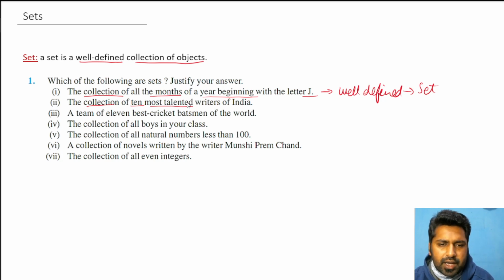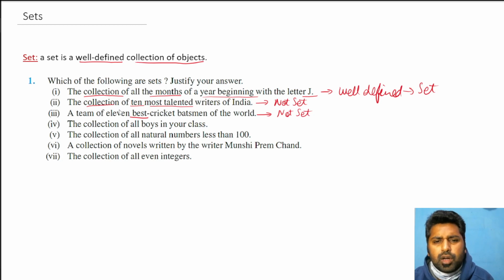Top 10 list of mine and top 10 list of yours will be different. So it's not well defined, hence not a set. A team of 11 best cricket batsmen of the world. Again, best is relative. I may think Virat, Sachin, somebody else may or may not. So again, opinion matters. So not a set.